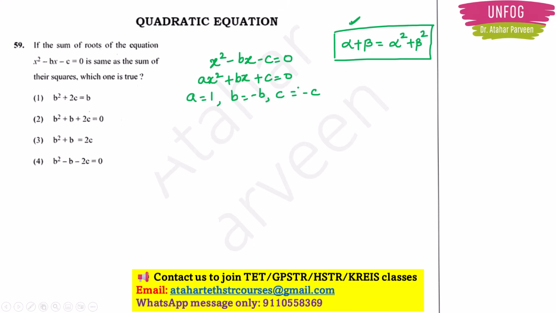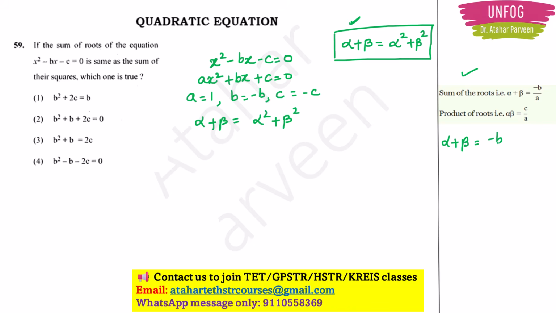Now we should know some important points like the sum of the roots for a quadratic equation, alpha plus beta, will be equal to minus b by a, and the product of the roots, alpha into beta, is equal to c by a, right? Now they are telling that the sum of the roots is equal to the sum of the squares of the roots, right? First let us find out the sum of the roots, alpha plus beta.